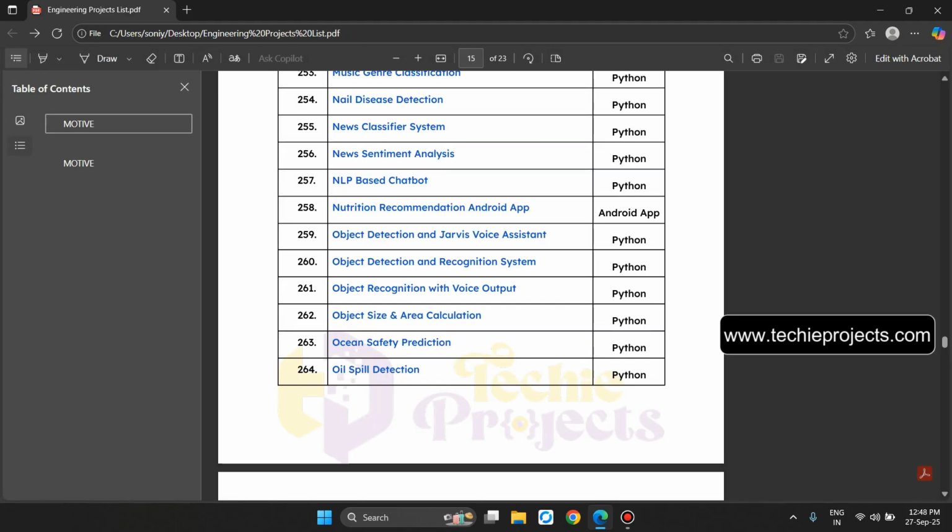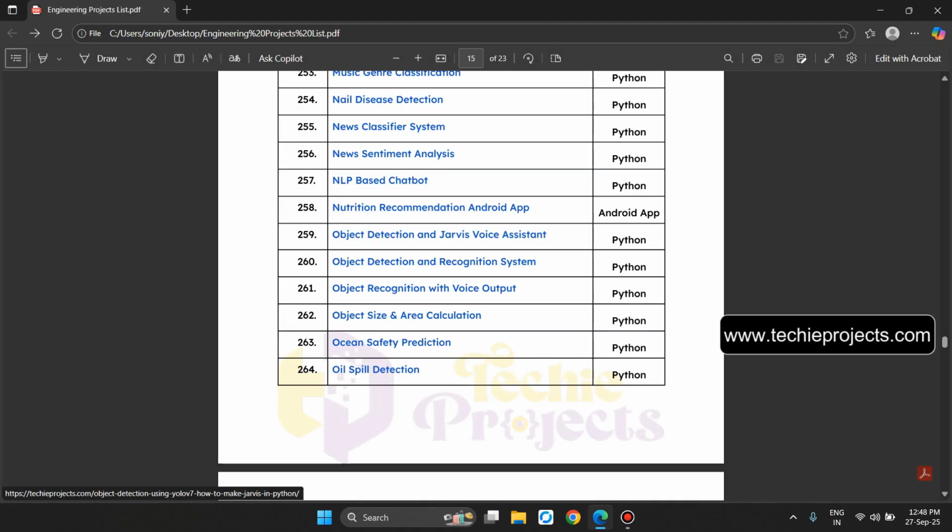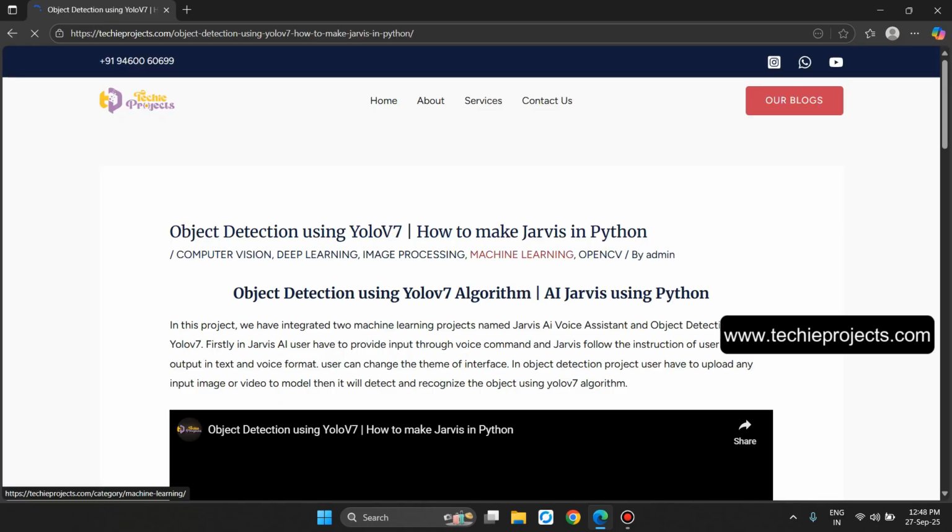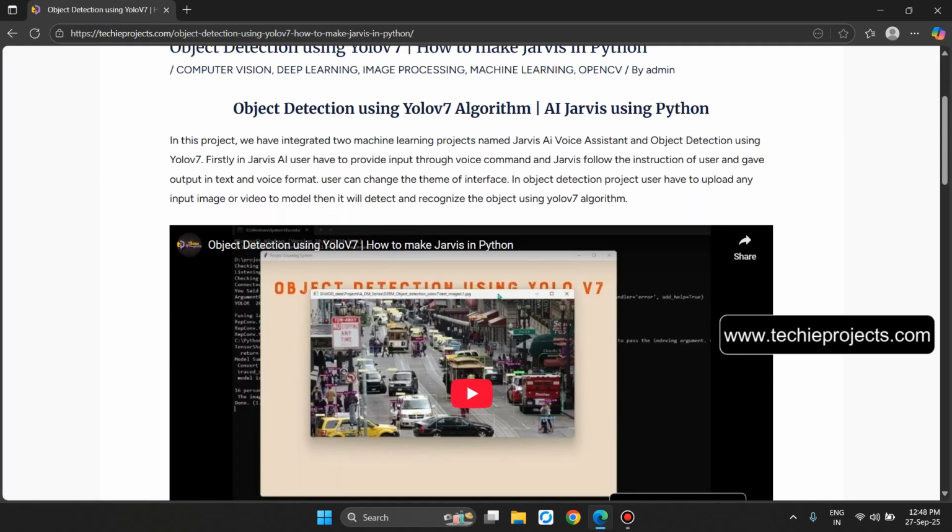Let's go back to point number 259, object detection and Jarvis voice assistant chatbot. So let's click on it. In this project, we have integrated two machine learning projects named Jarvis AI voice assistant and object detection using YOLO V7. Firstly, in Jarvis AI, the user has to provide input through voice command and Jarvis follows the instruction of the user and gives output in text and voice format. The user can change the theme of the interface. In the object detection project, the user has to upload any input image or video to a model and then it will detect and recognize the object using the YOLO V7 algorithm.